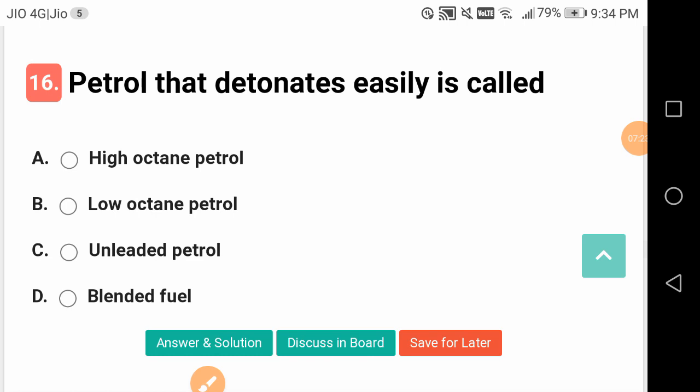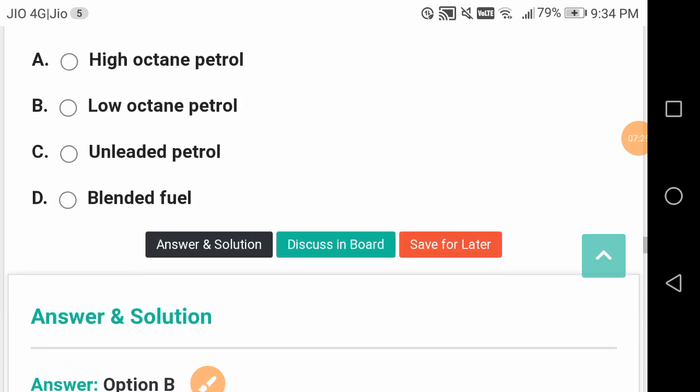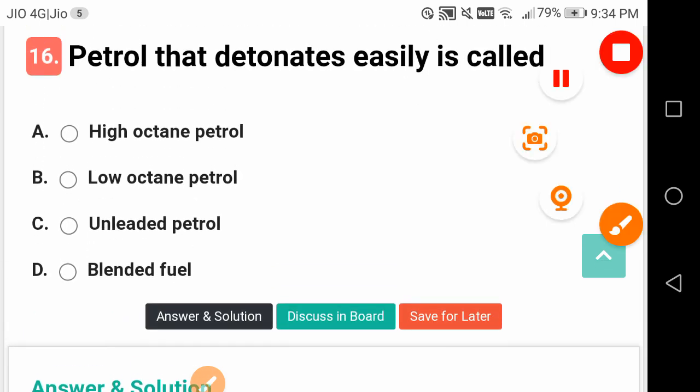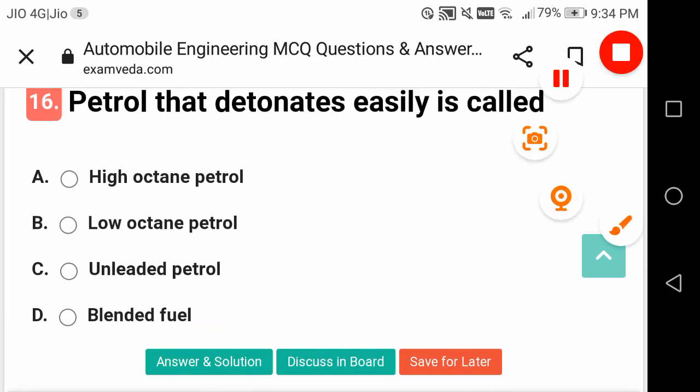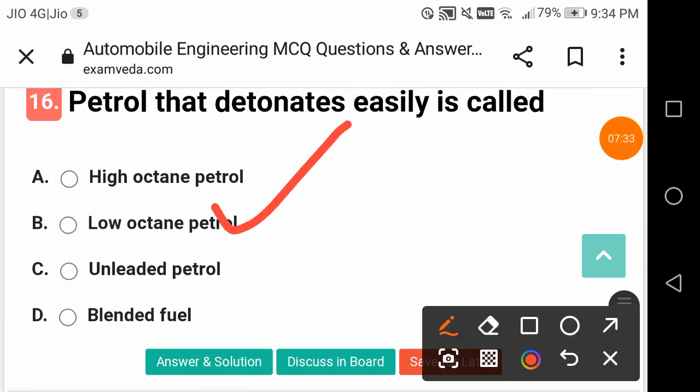Petrol that detonates easily is called low octane petrol. High octane petrol will not detonate so easily. So the octane number is a very important number that is going to specify the petrol type, the ignition characteristics of petrol.